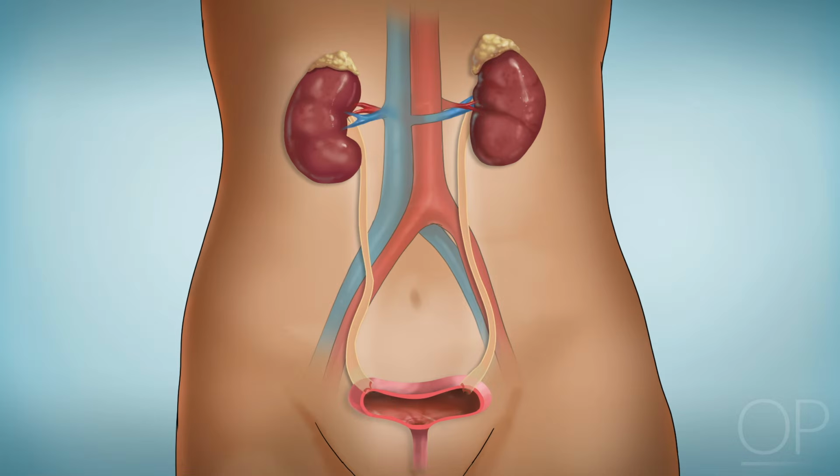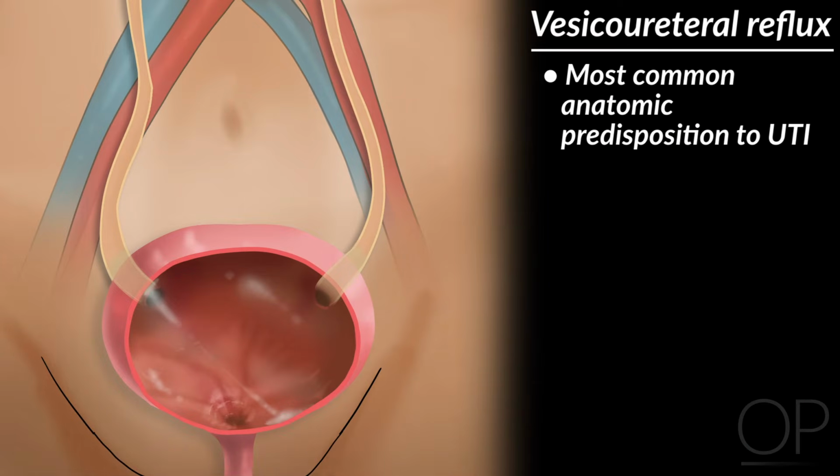There are also anatomic and functional factors that predispose children to UTIs. The basic principle is that any abnormality that alters or slows the flow of urine from the kidney to the bladder or voiding through the urethra increases the risk of UTI. The most common anatomic predisposition to UTI is vesico-ureteral reflux, or VUR.